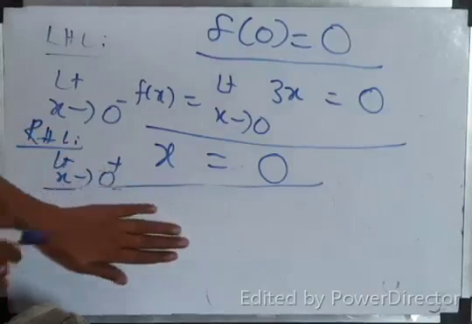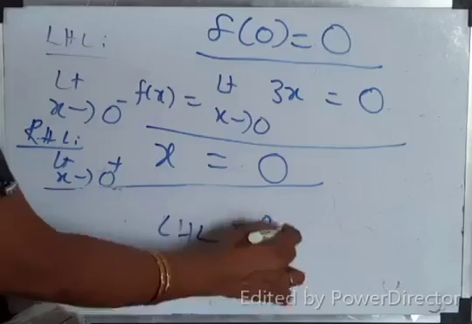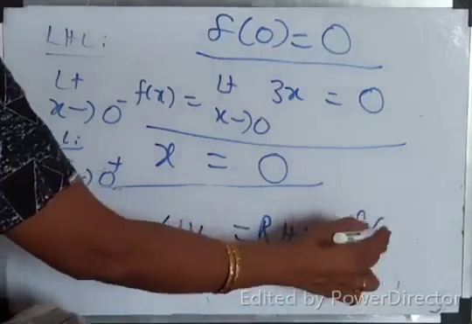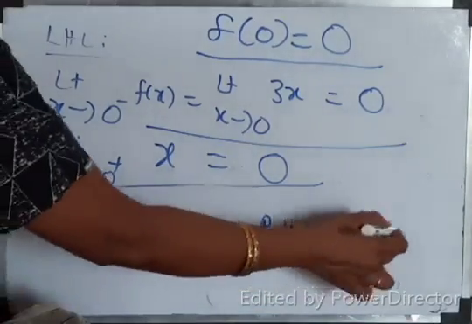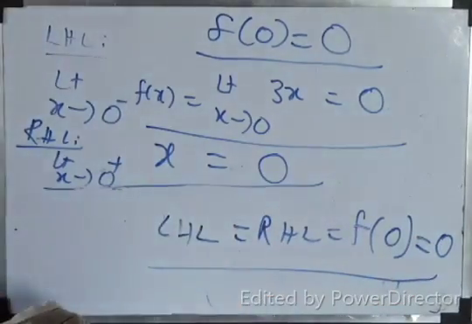What is f of a here? 0. All three answers are 0. Therefore, the function is continuous at x equal to 0. Do you understand, children? Do you understand?